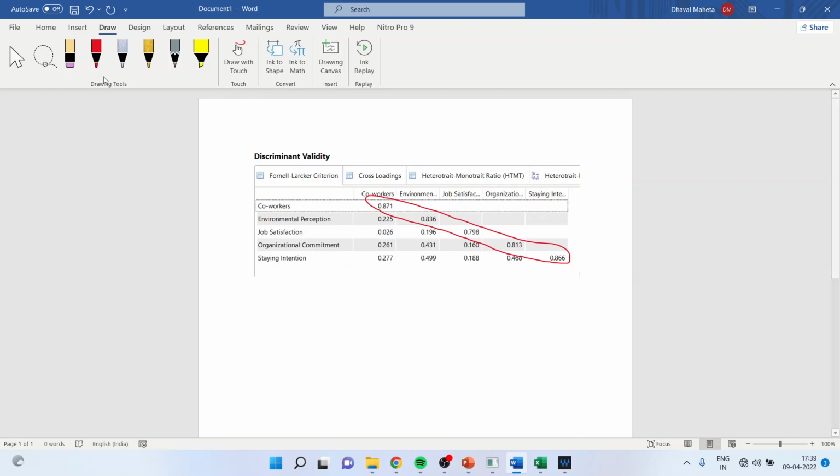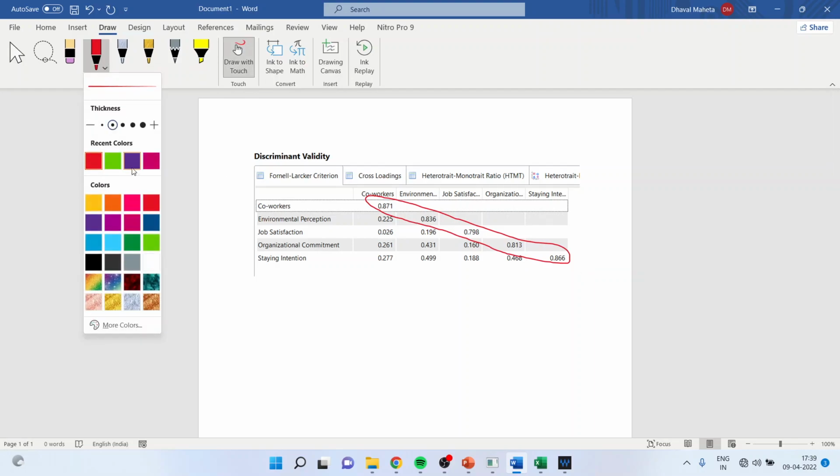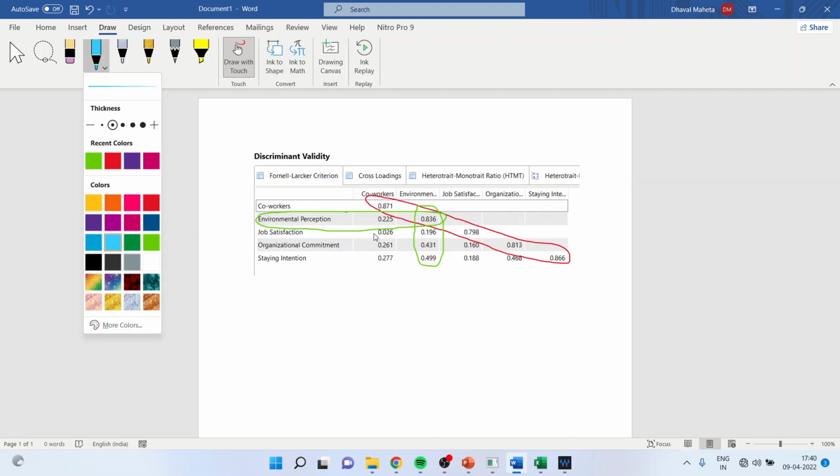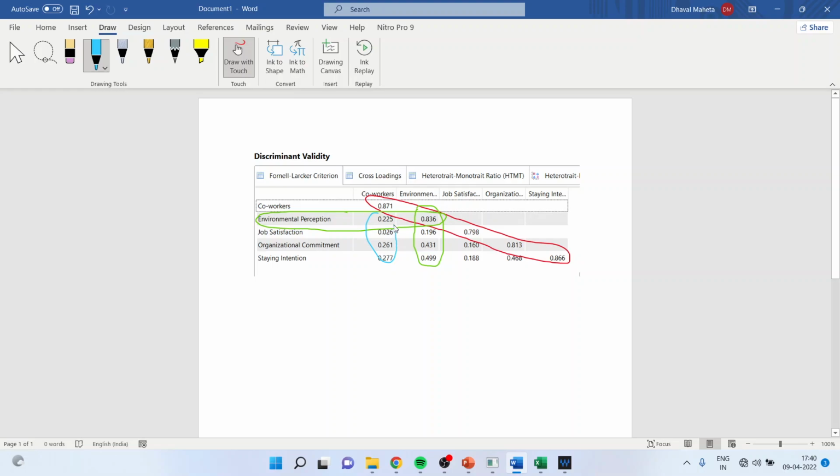It means that, say for example, I am taking one value which is 0.836 for the environmental perception. This value should be maximum in the corresponding column and it should be maximum in the corresponding row. If we achieve this, then we will say that we have achieved the discriminant validity. The figures apart from the diagonal figures are all correlations.